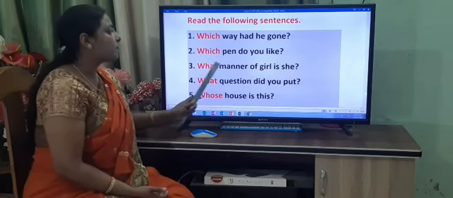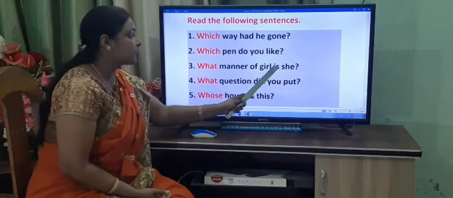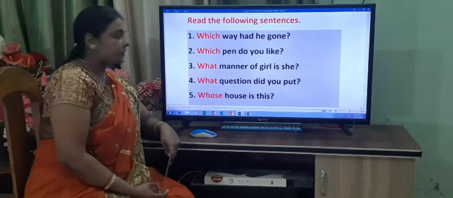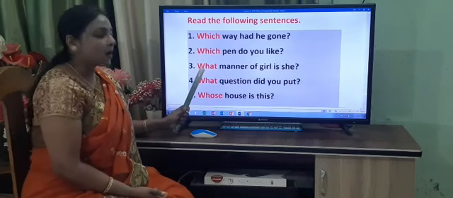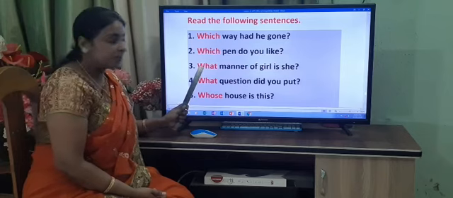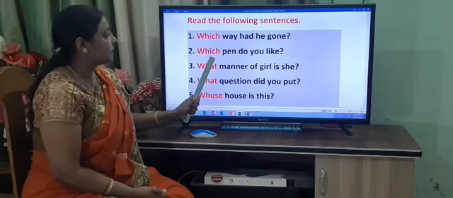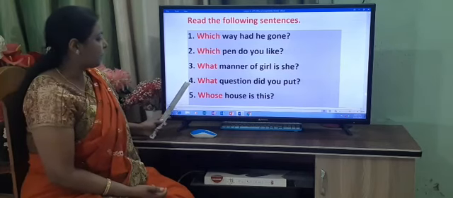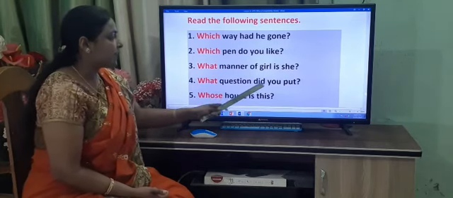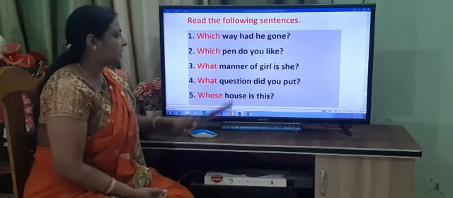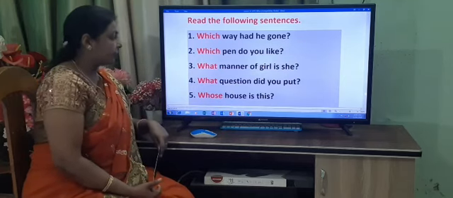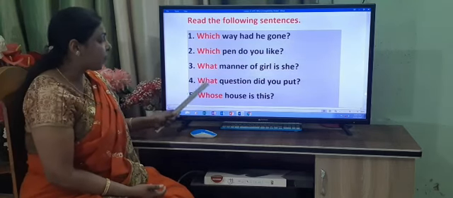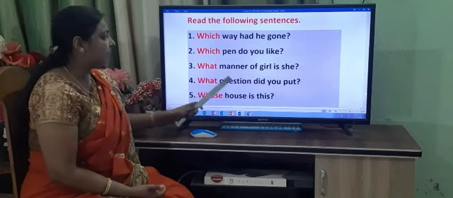Number 3, what manner of girl is she? What is a noun children here? Manner. So, what is what? Interrogative adjective. It describes the noun manner. Number 4, what question did you put? What is a noun? Question. So, what is an adjective here? Interrogative adjective. What, which describes the noun question.